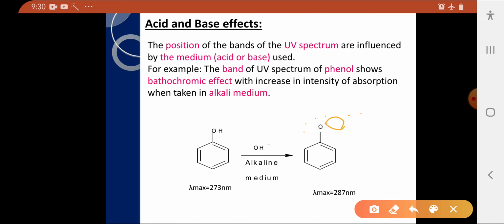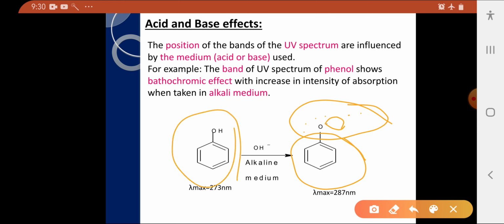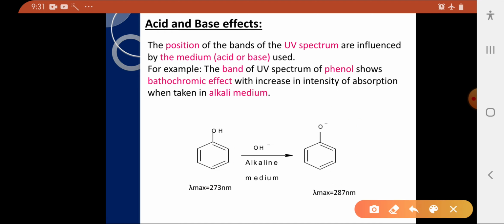So in this way it has more n electrons, and these electrons are more available for the interaction of aromatic pi system than in phenol. That's why it shows absorption at 287. That means it involves a bathochromic shift.